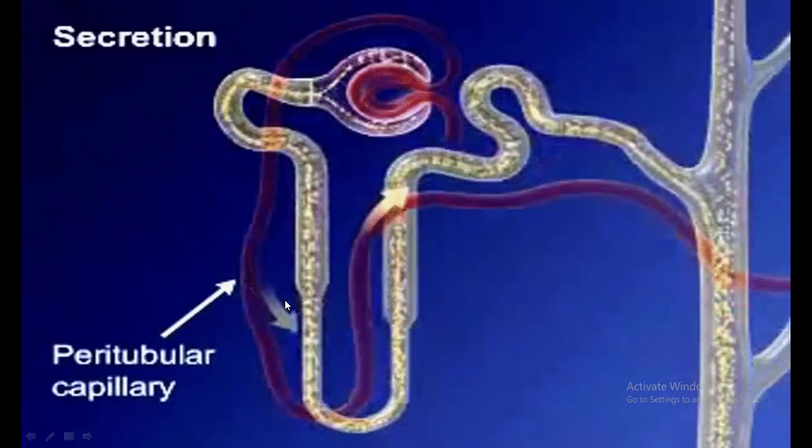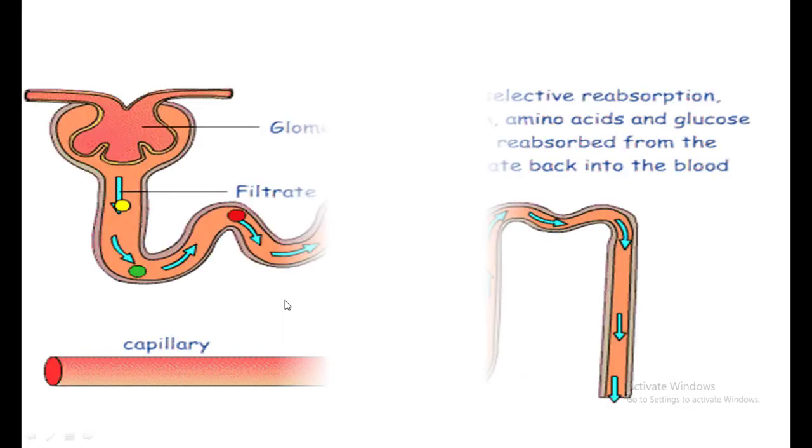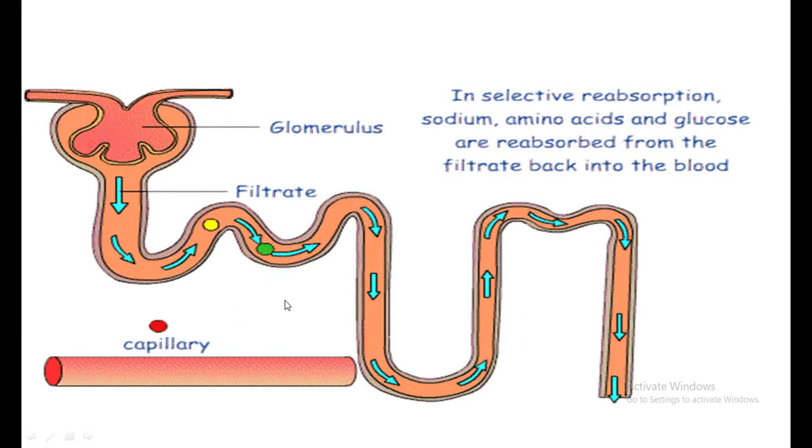And the last important process involved in urine formation is tubular reabsorption. During tubular reabsorption, substances that are vital and important for our body and that got filtered by the process of glomerular filtration are taken back into the blood circulation. Another reason the tubular reabsorption takes place is that the rate at which the glomerular filtrate forms